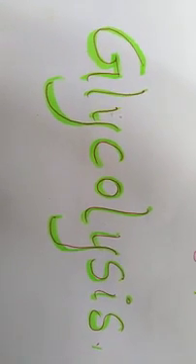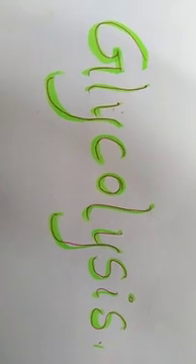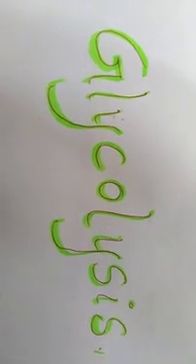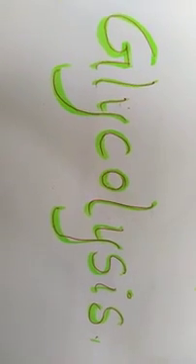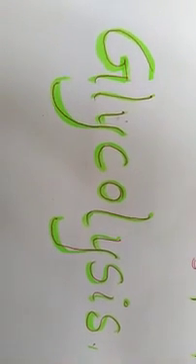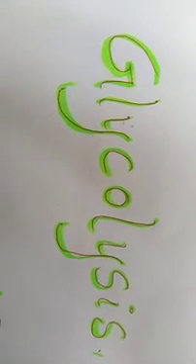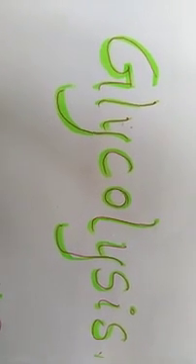Glycolysis is nothing but splitting of glucose molecule into 2 moles of pyruvic acid. It is also called as EMP pathway because 3 scientists investigated the glycolysis. They are Emden, Meyerhoff and Parnas, hence called as EMP pathway. Glycolysis derived from Greek word glykes means sugar and lysis means splitting. Hence, splitting of sugar is termed as glycolysis.